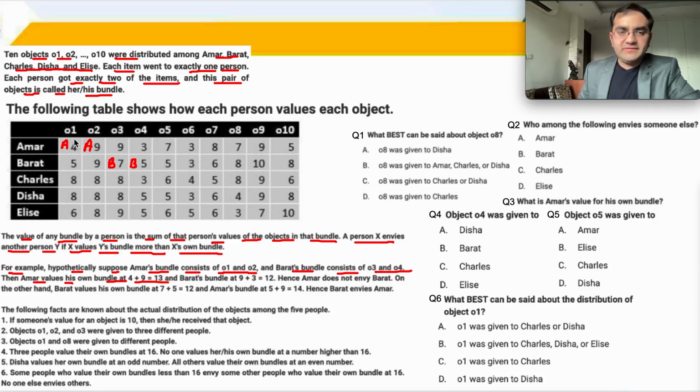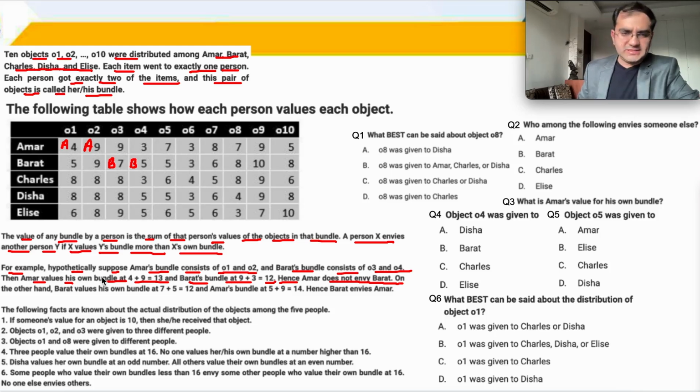And B's bundle, what is A valuing B? According to A, his value of these two objects is 9 plus 3, 12. Hence, उसको लग रहा है कि उसका वैल्यू 13 है, किसी और के बंडल का वैल्यू 12 है, so A does not envy B. Beautiful, बहुत सुंदर.